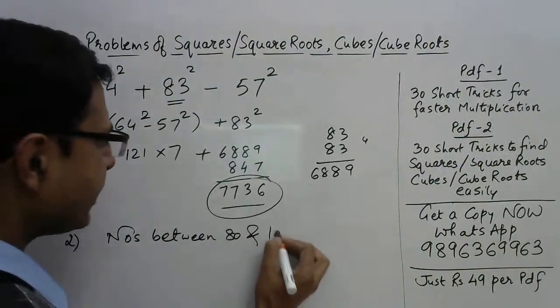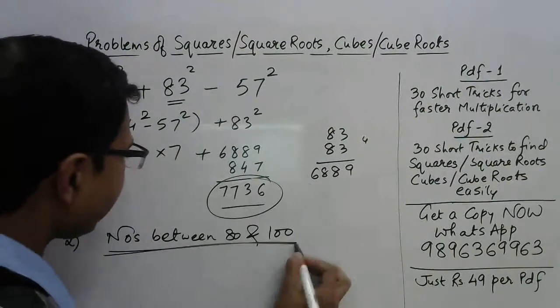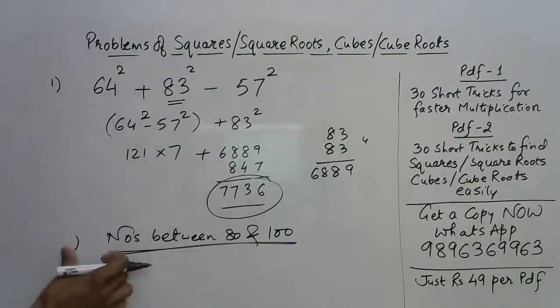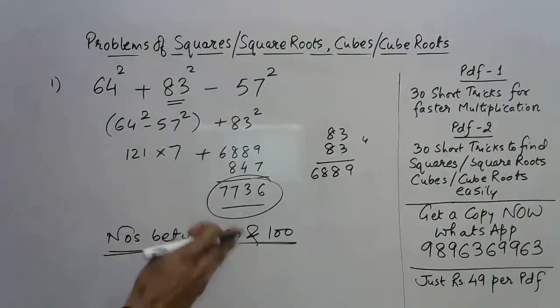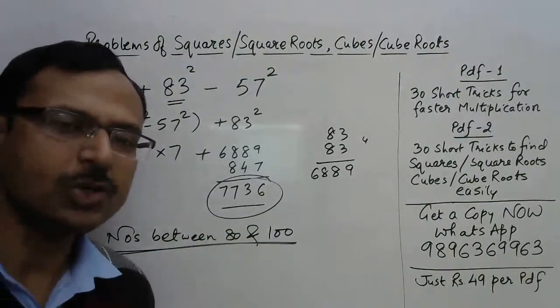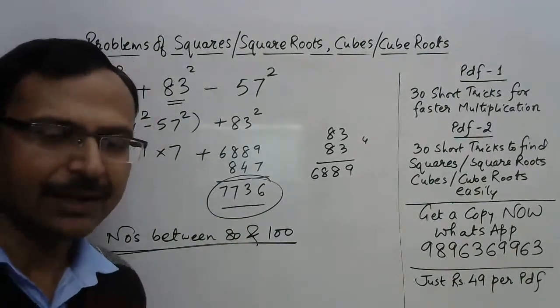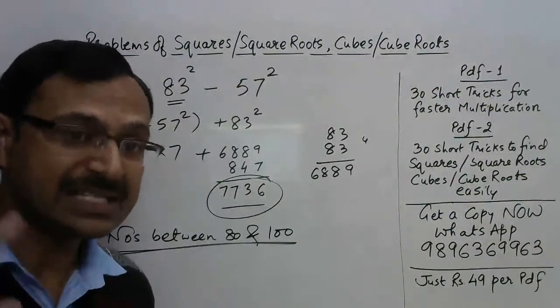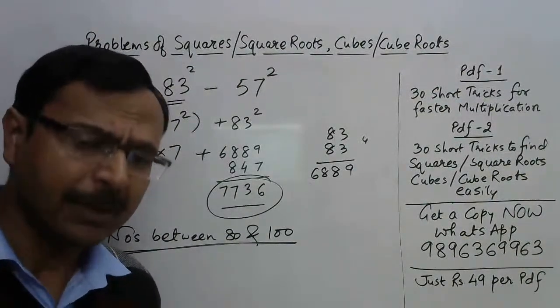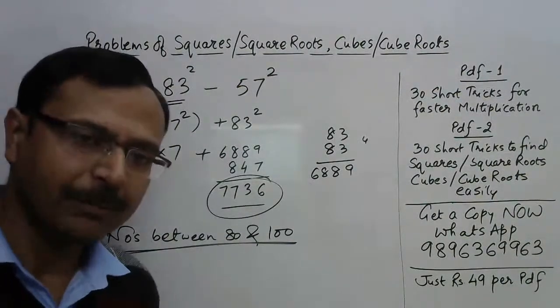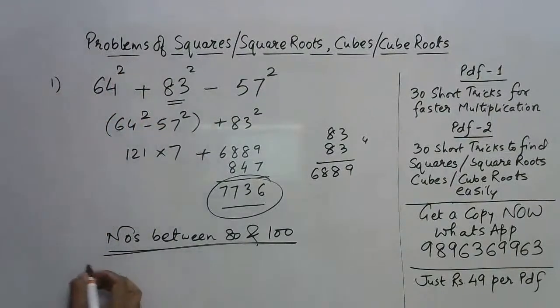So I'll have all numbers which are between 80 and 100, and in this question you will be trying to simplify using this short trick. So you can do it using any short trick which you know. Once I come up with the solution, I will tell you the best way of solving that particular question. Maybe you will save some time by using that short trick.